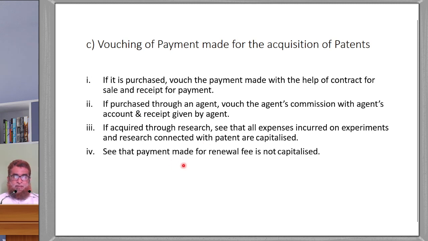Next one, see that payment made for renewal fee is capitalized. The patent has to be renewed. So if you are paying any renewal fee, it should not be capitalized.